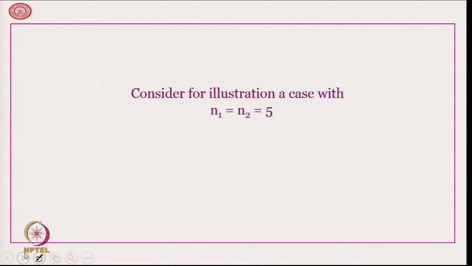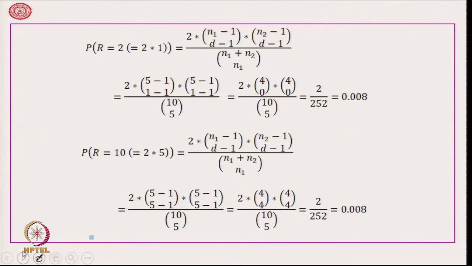Let us now consider for illustration a case with n 1 is equal to n 2 is equal to 5. Therefore, probability that r is equal to 2, that is number of runs is equal to 2, is coming out from this formula to be 2 upon 252, which is 0.008.